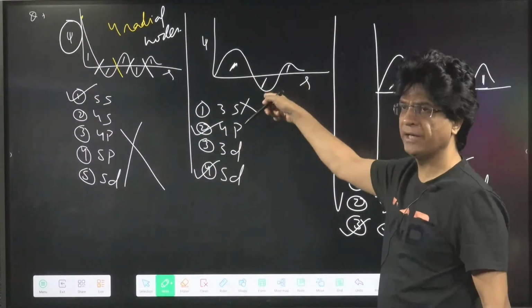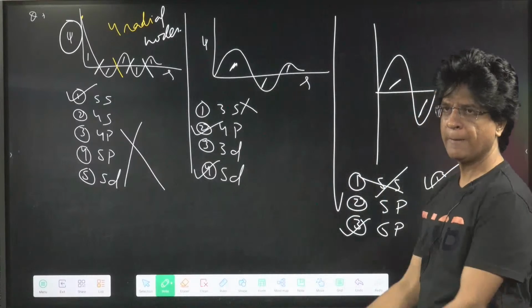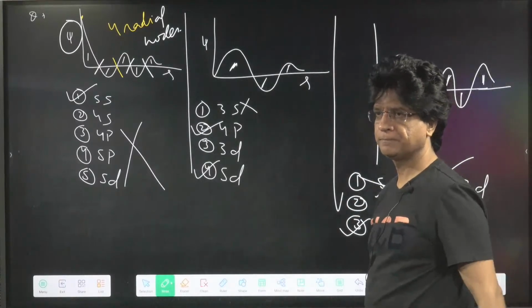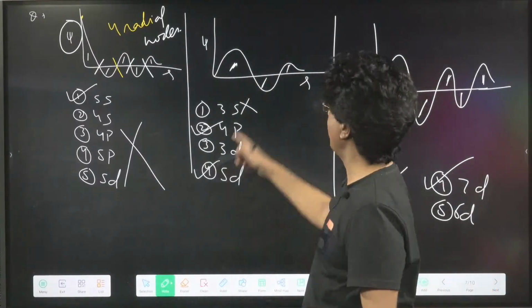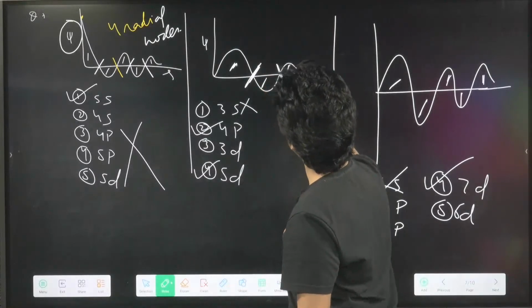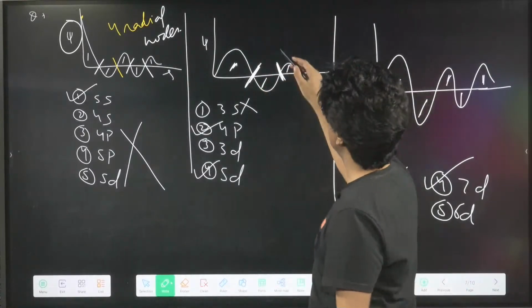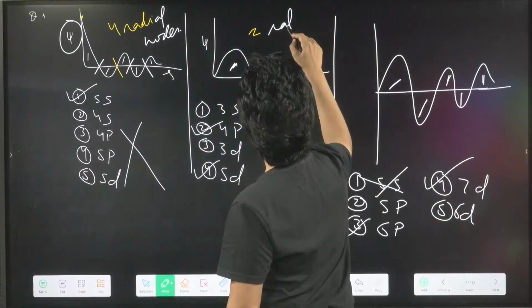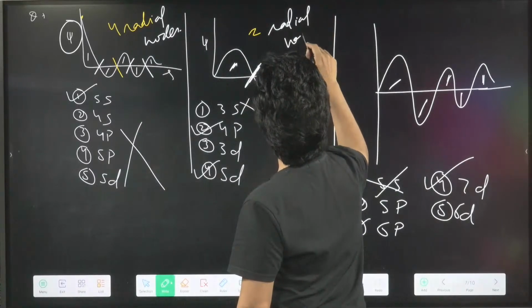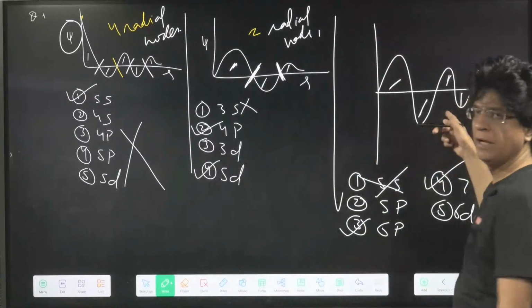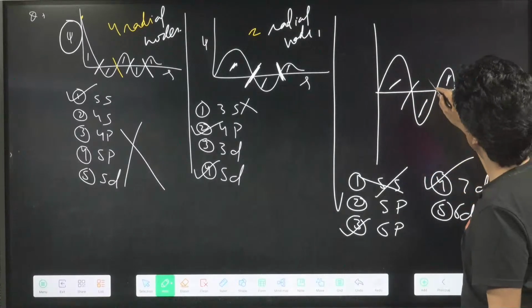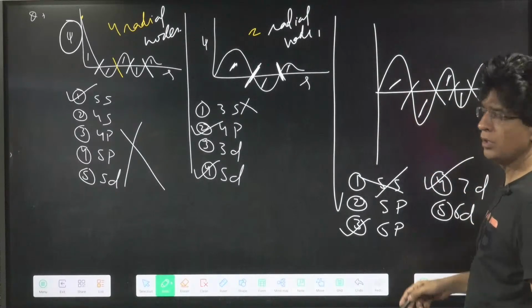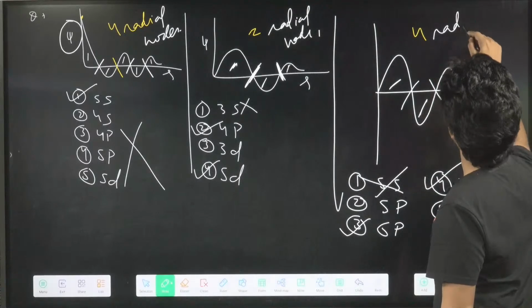How many radial nodes here? 1 and 2. So there are 2 radial nodes. How about this one? 1, 2, 3, 4. Here again 4 radial nodes.